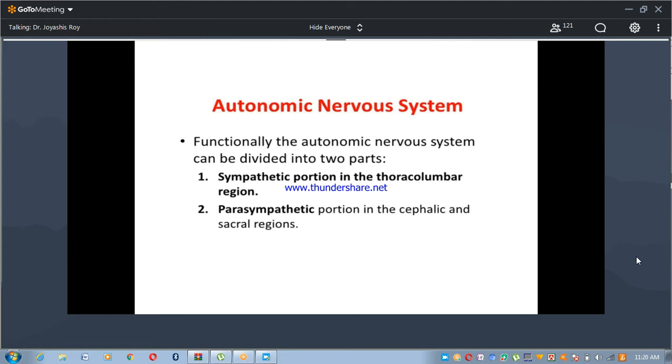So, autonomic nervous system. What is the autonomic nervous system? The autonomic nervous system is that part of the nervous system which we cannot control by ourselves.